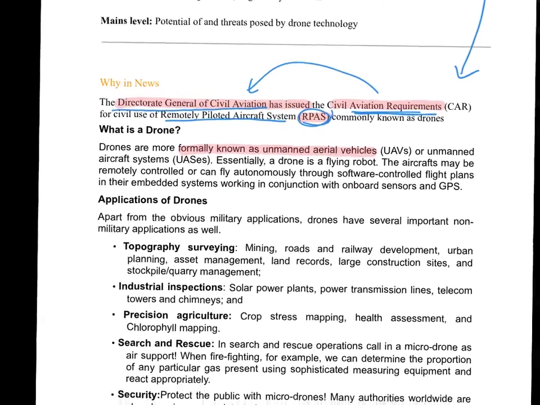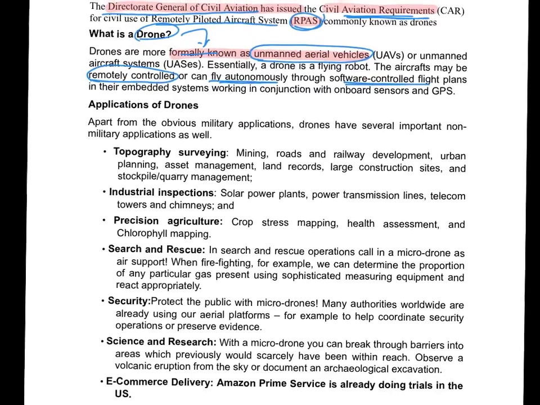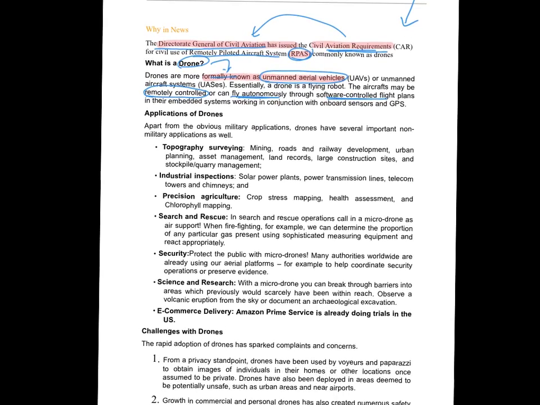Moving to the next part, that is a drone is formally known as an unmanned aerial vehicle, and these can either be remotely controlled or can fly autonomously, that is through software controlled flight plans. Then the next part, that is application of drones. This is basically only mains related stuff.